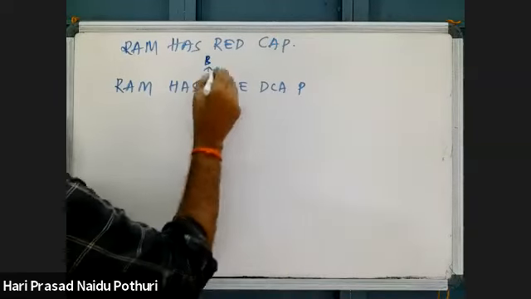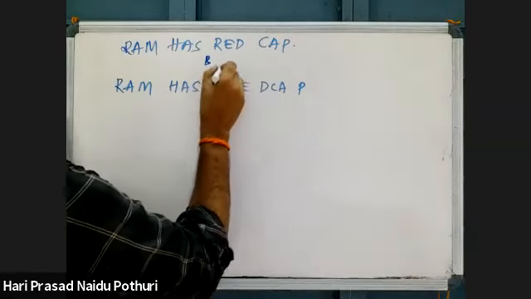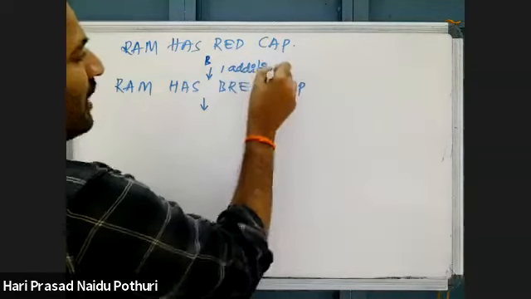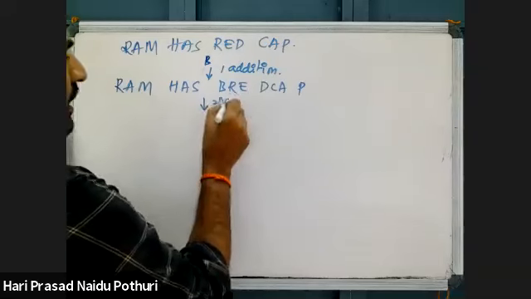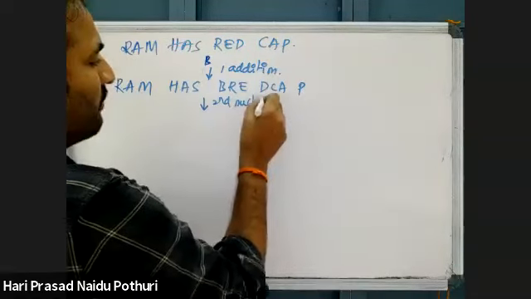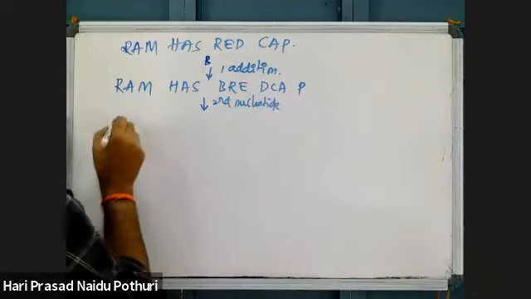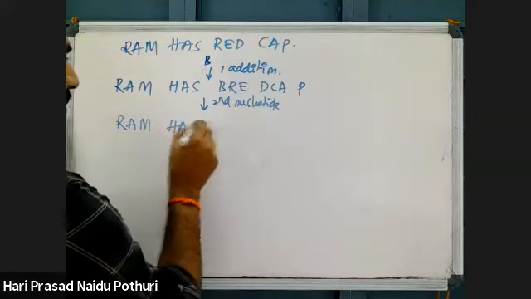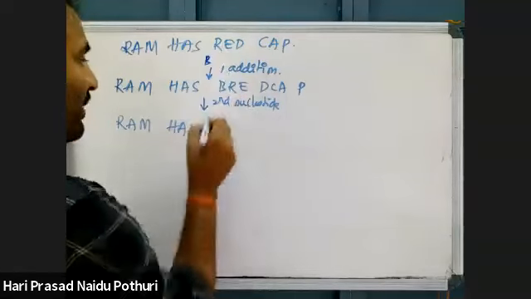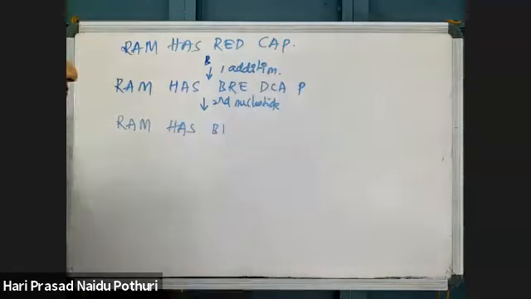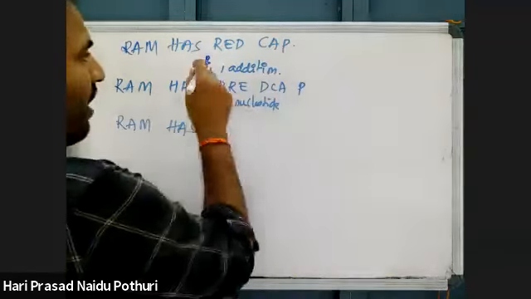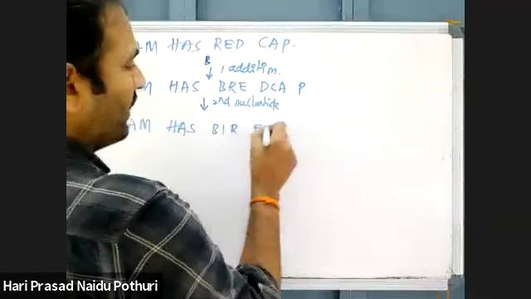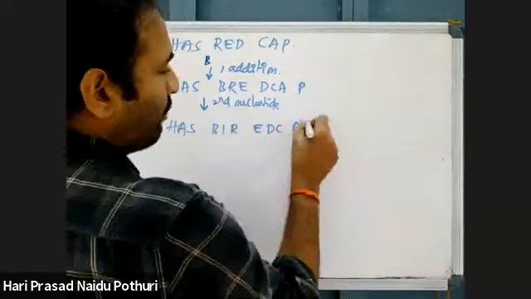Suppose here one addition means a single nucleotide is added. A second nucleotide is also added. Suppose to the B one more I is added. I added after B means BIR, EDC, AC will come.